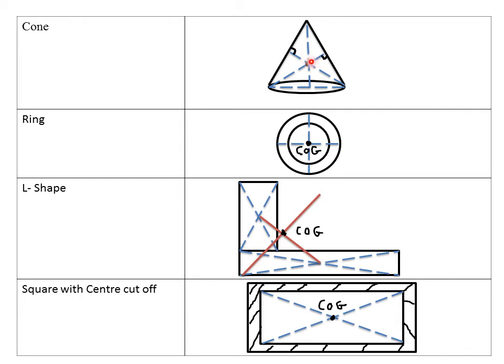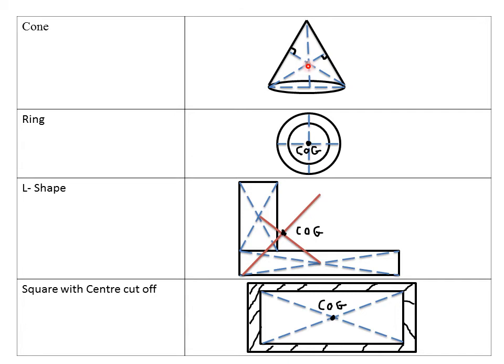Then the point of intersection, which is a third of the axis from the base, actually gives the center of gravity. Alternatively, you can just construct an axis here, that is the vertical axis, then you measure a third from the base, that is 3/4 of this line will represent the position of center of gravity.